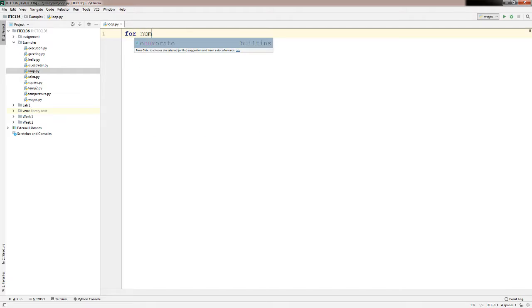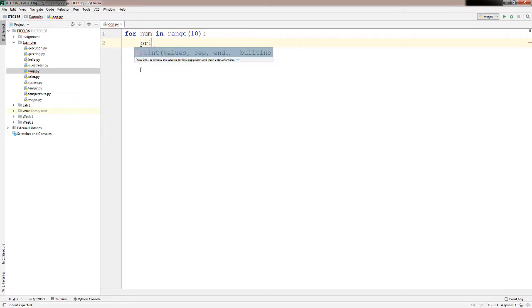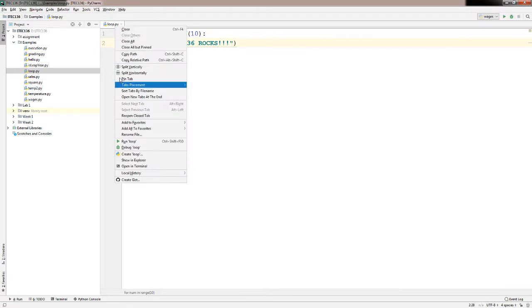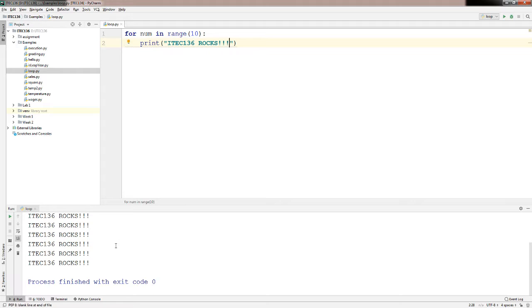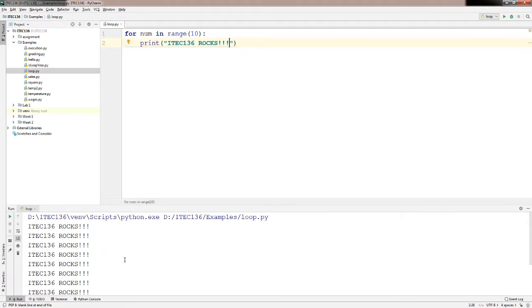So for num in range 10, the range function is very easy to use. If I want to do something 10 times, I do range 10, print iTab 136 rocks, and let's see if it works. You can see iTab 136 rocks 10 times.